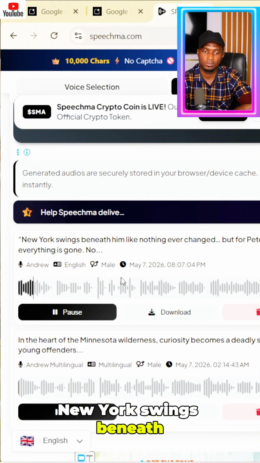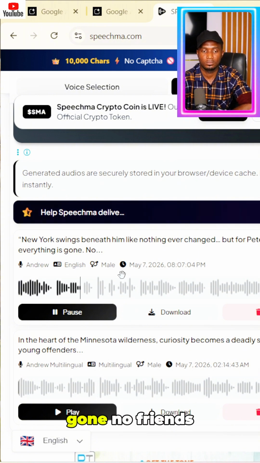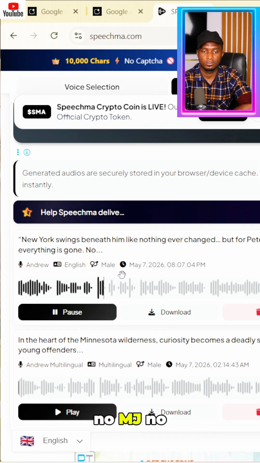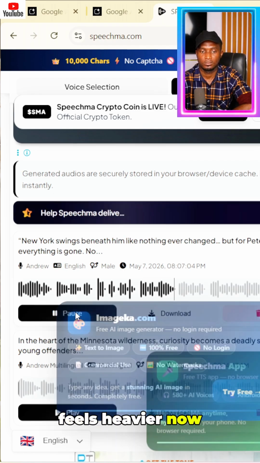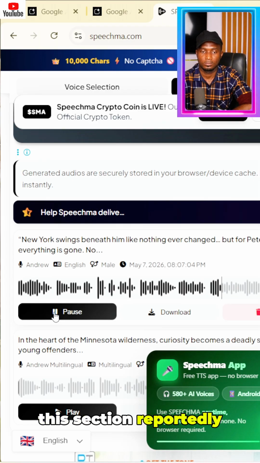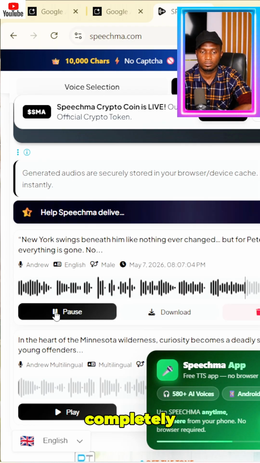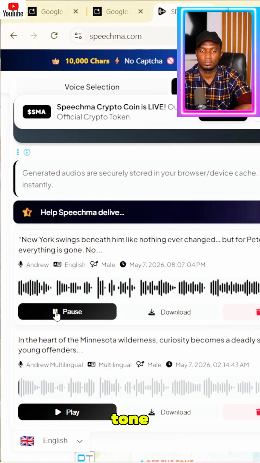New York swings beneath him like nothing ever changed. But for Peter Parker, everything is gone. No friends. No MJ. No Ned. Just silence behind the mask. Every punch he throws against crime feels heavier now, because nobody remembers the man saving them. This section reportedly shows Peter living completely alone after the memory wipe from Spider-Man: No Way Home, giving the movie a darker emotional tone.